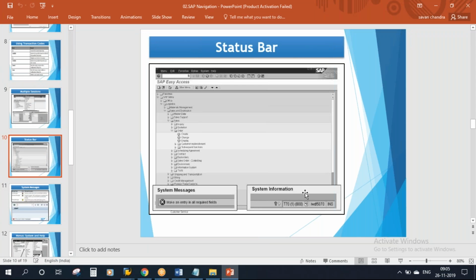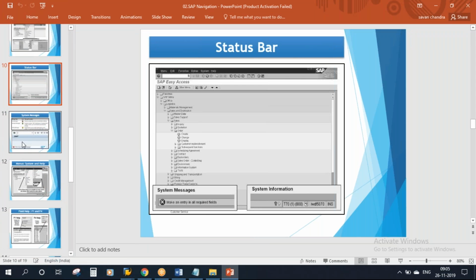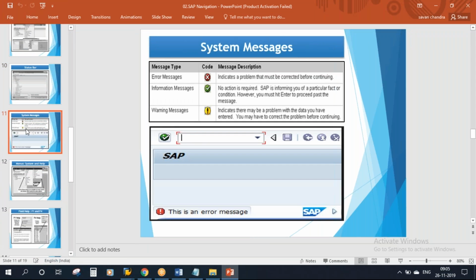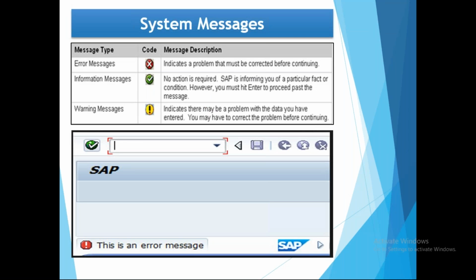You can see all the information. Now we will discuss system messages. When you are working with SAP, you will be getting 3 types of messages. One is error message. Next one is information message. Third one is warning message. Error message will come with red color. Information message will come with green color. Warning message will come with yellow color.